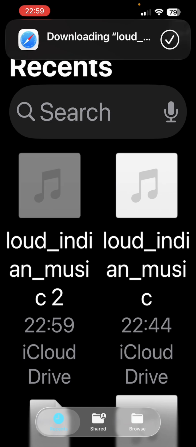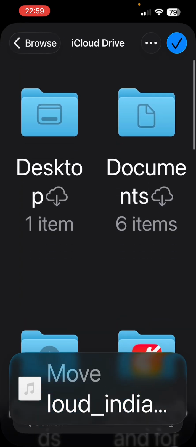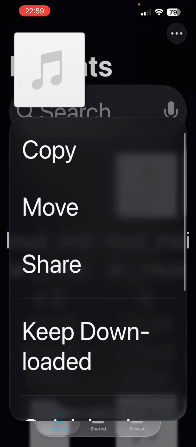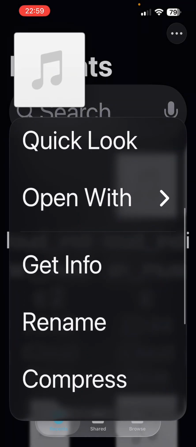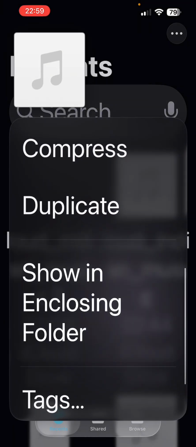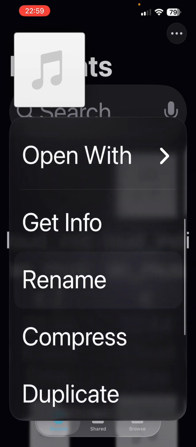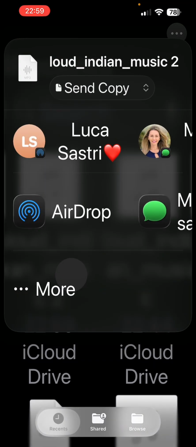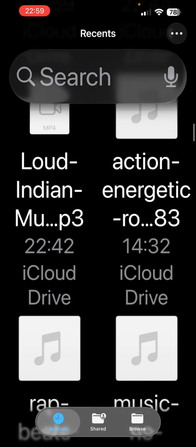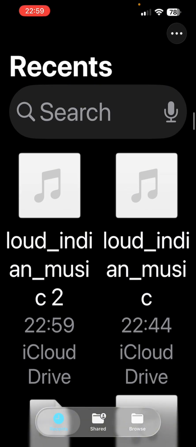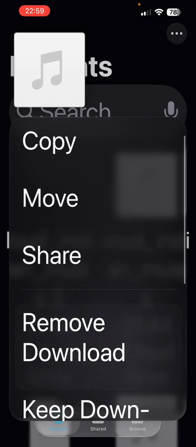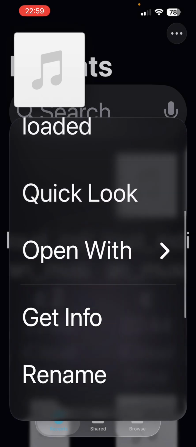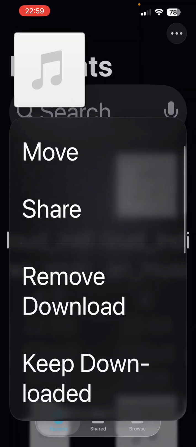Now just press and hold on the file, and then scroll down to the share button, right over here. And now scroll down. Wait, now click on the share button over here